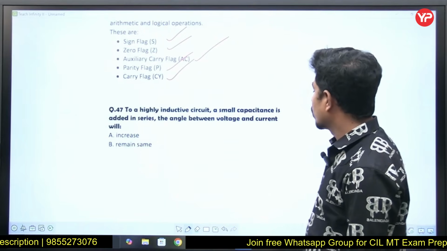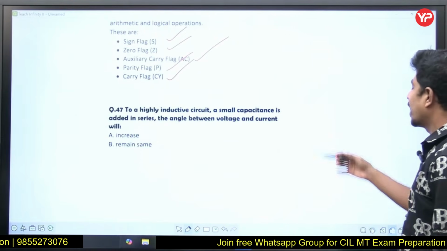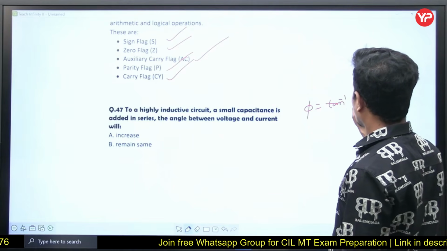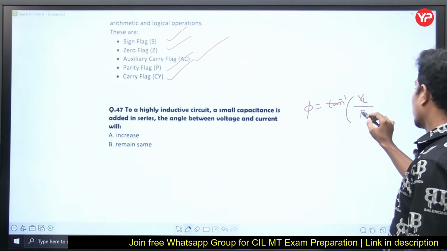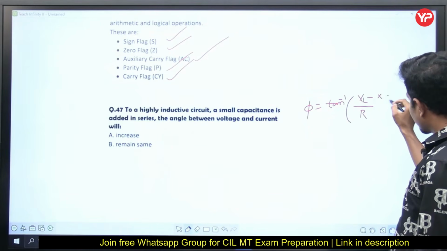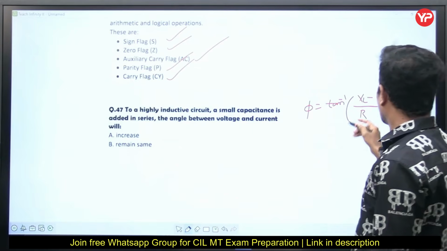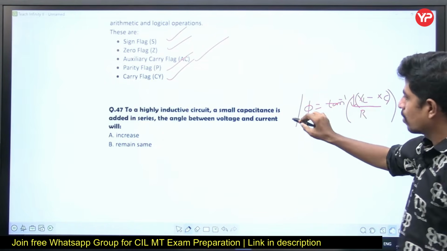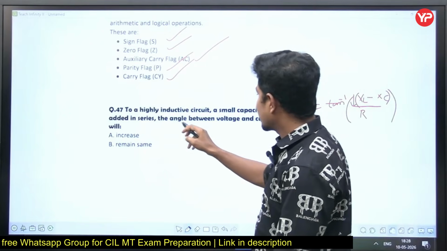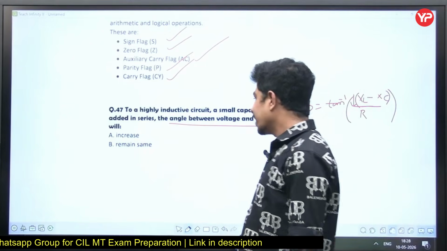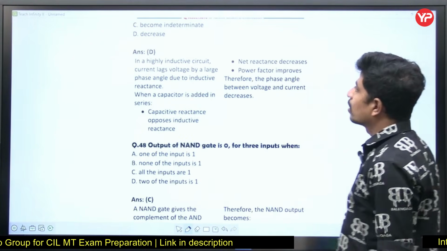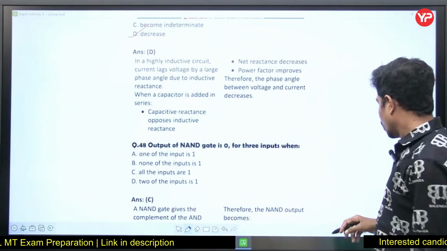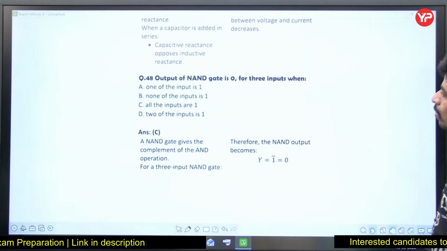To a highly inductive circuit, a small capacitance is added. What happens to the phase angle? Phase angle is equal to tan inverse of XL by R. If I add some capacitance, it becomes XL minus XC by R. As this part is reducing with the introduction of capacitance, the phase angle between voltage and current will also decrease. I showed you with the formula. With a phasor diagram also we can do that, but it is not required.